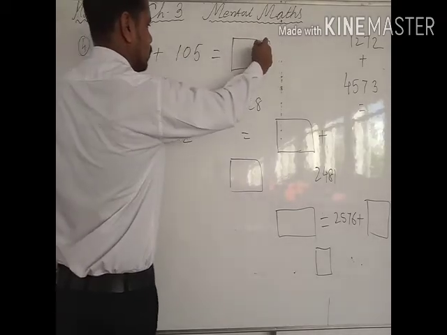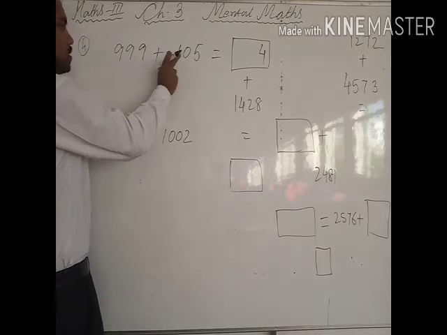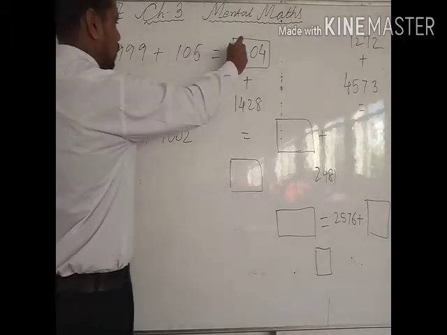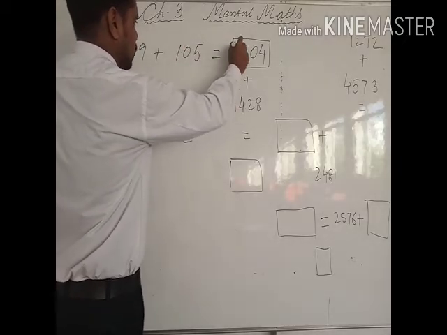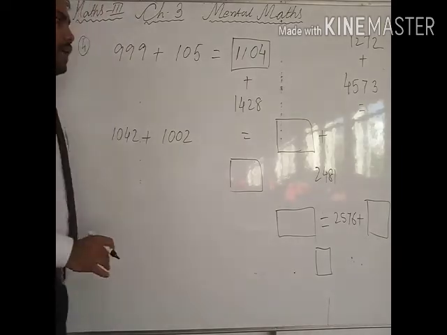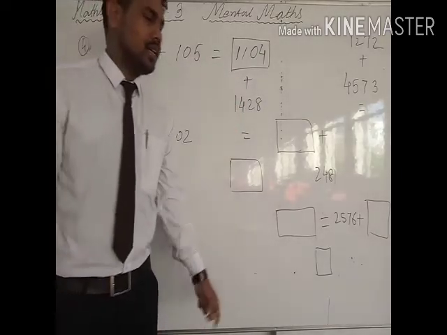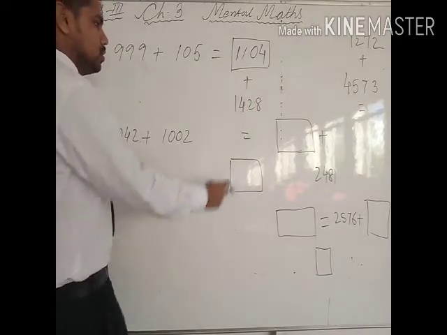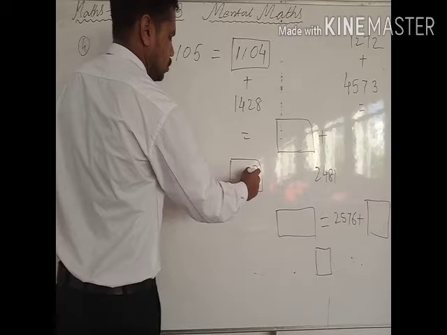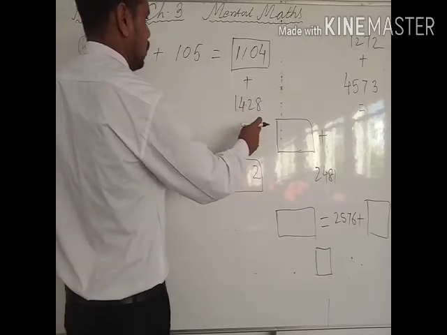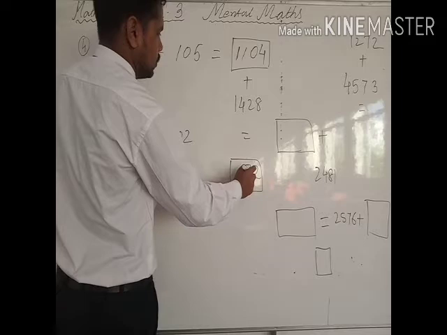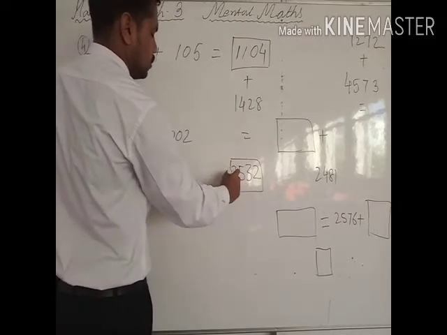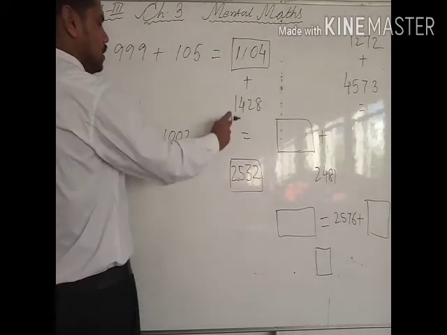So 14 is 4, 1 carry. 9 plus 1 is 10, so 0, 1 carry. 9 plus 1 is 10 and 1 is 11. So this is how you can directly do the addition. Now this plus this is equal to how much? Here you have to write. So 8 plus 4 is 12, so 2, 1 carry. So 2 plus 1 is 3. 4 plus 1 is 5. 1 plus 1 is 2. So this becomes the sum of these two.